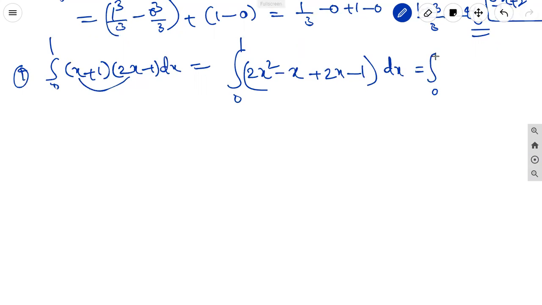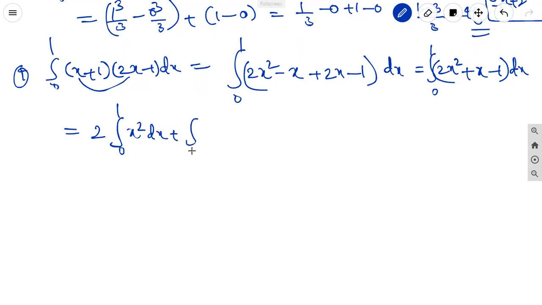That is equal to integral 0 to 1, 2x square minus x plus 2x, the bigger number has the positive sign, so it is plus x minus 1 dx. This is equal to 2, the constant outside, integral 0 to 1 x square dx plus integral 0 to 1 x dx minus integral 1 dx, limits from 0 to 1.